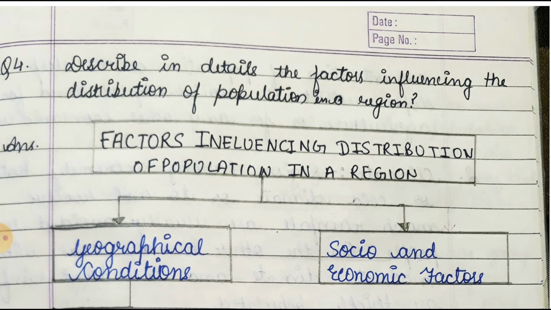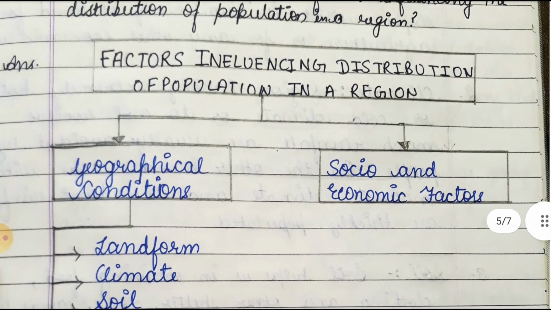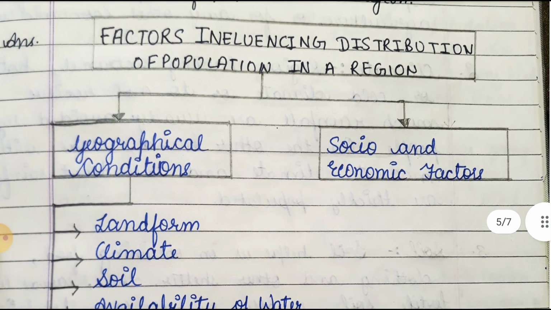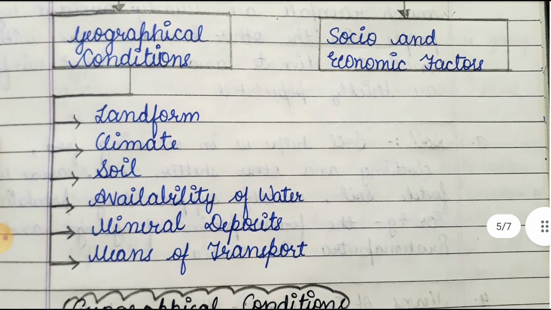Okay friends, now friends, our fourth question is describe in detail the factors influencing the distribution of population in a region. So we have to tell about the factors that affect the distribution of population in a region. So our answer will be, first, the factors influencing distribution of population in a region depend on the two situations, which is geographical conditions and socio-economic factors. So these are the two factors that influence the distribution of population in a region.